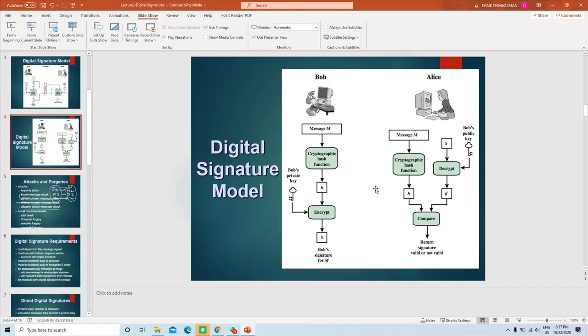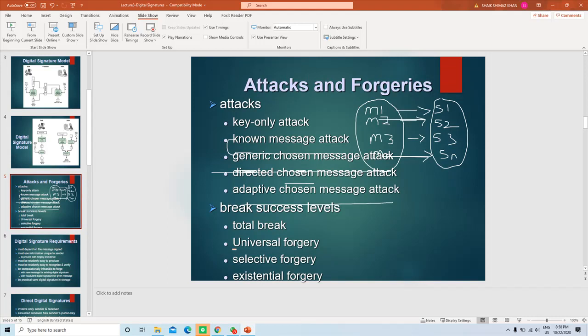the attacker can compute the signature using his scheme, not using the sender's scheme. Using the attacker's scheme, he can create the signature correctly, just like the sender. That is universal forgery. In selective forgery, the attacker can create signatures successfully, but not for all the messages, only for a few messages, and for those the attacker has the provision to choose the message. He can select the message for which he can compute the digital signature.